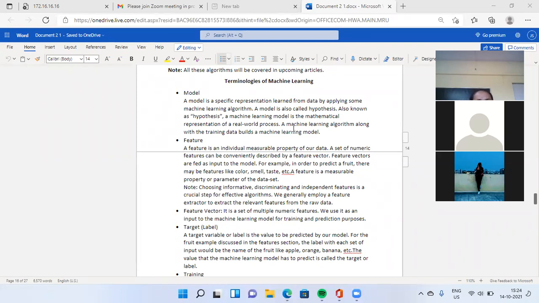Next, what is the target in a machine learning model? The target variable or label is the value to be predicted by our model.